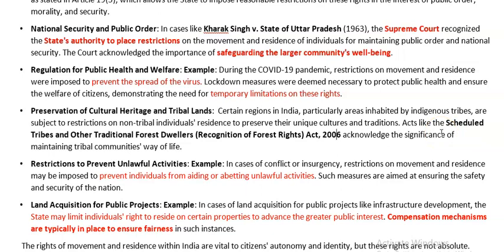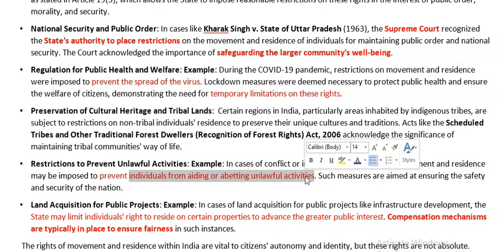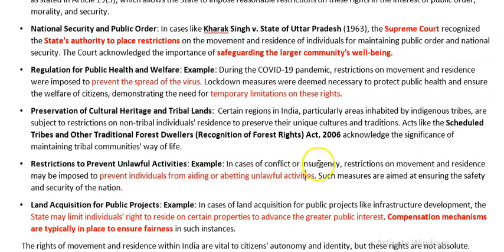Now what will happen if we allow foreigners to enter this area? For one thing, it will destroy the unique culture and traditions of the indigenous people. Apart from that, these external elements entering this area may aid or abet unusual activities. They may cause insurgency, they may pay money to supply weapons, etc., to cause insurgency against the country.